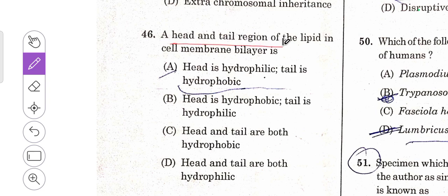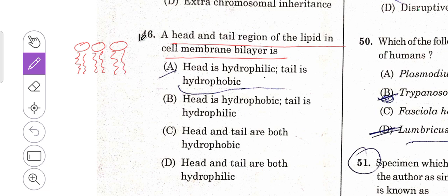The head and tail region of the lipid in the cell membrane bilayer is. So this is the structure of the phospholipid bilayer in a cell membrane.